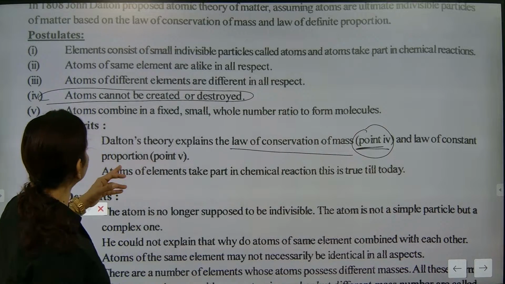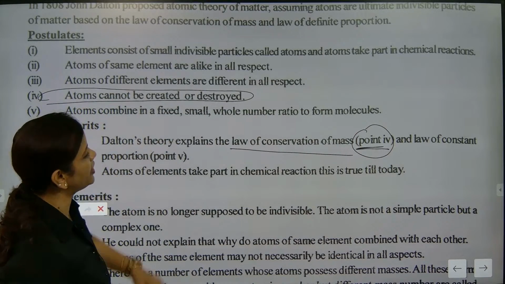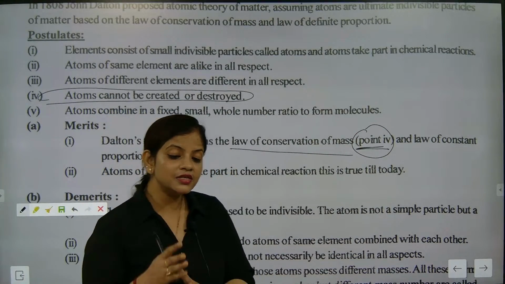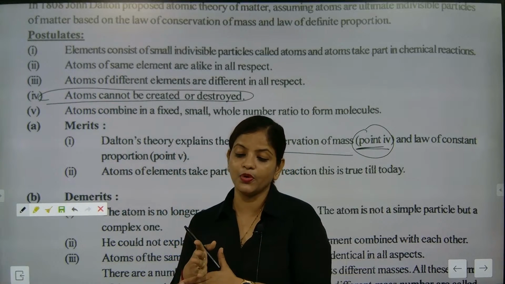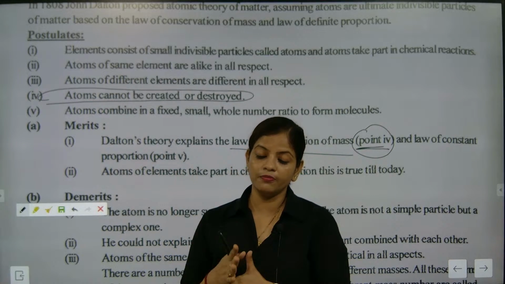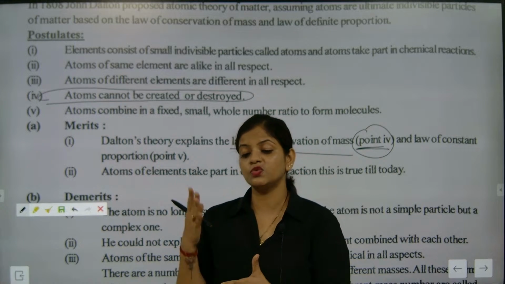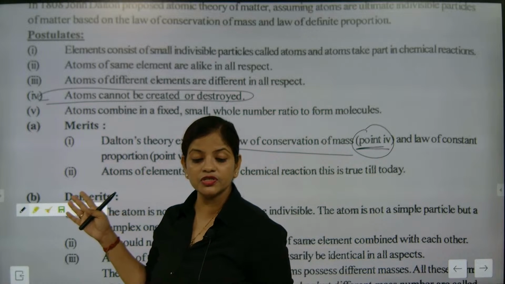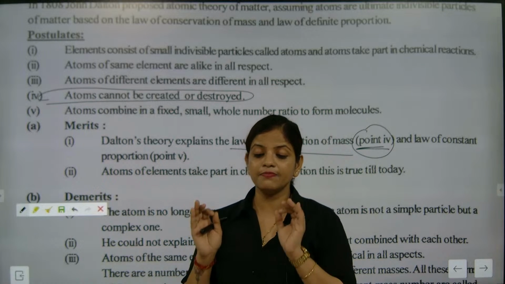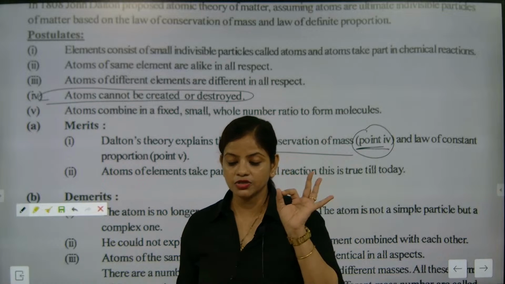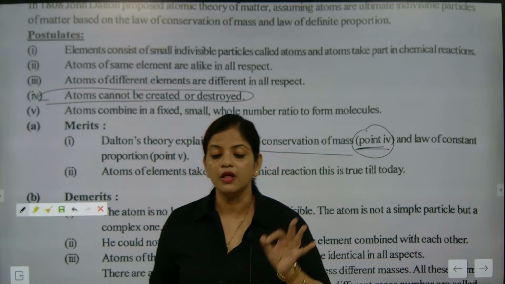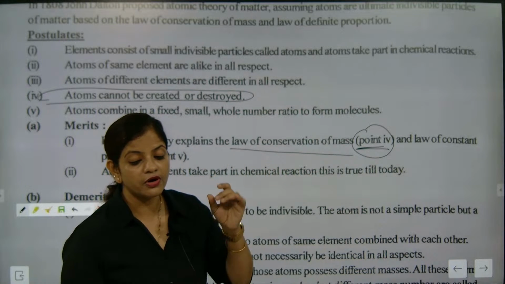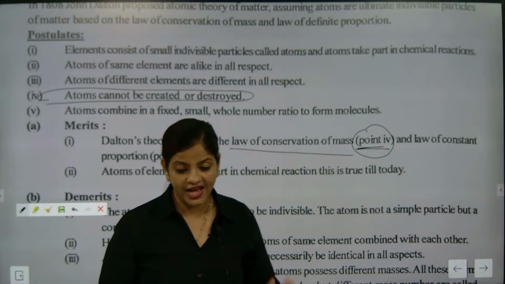Now the law of constant proportion and point number 5, that everything joins in a fixed proportion, in whole numbers. These two postulates he gave long back and these two conservation laws nicely match each other. That is a remarkable discovery.